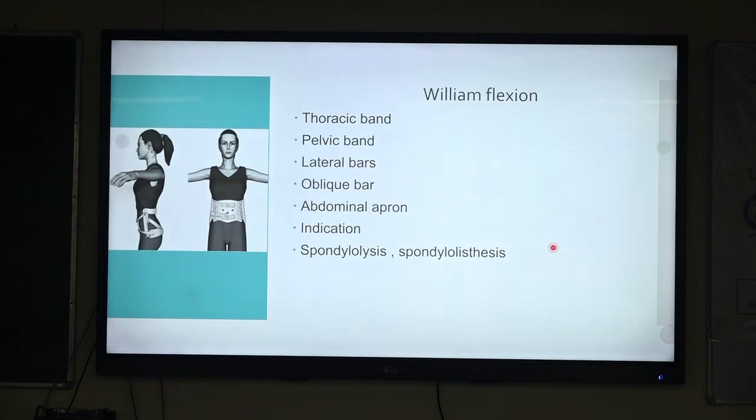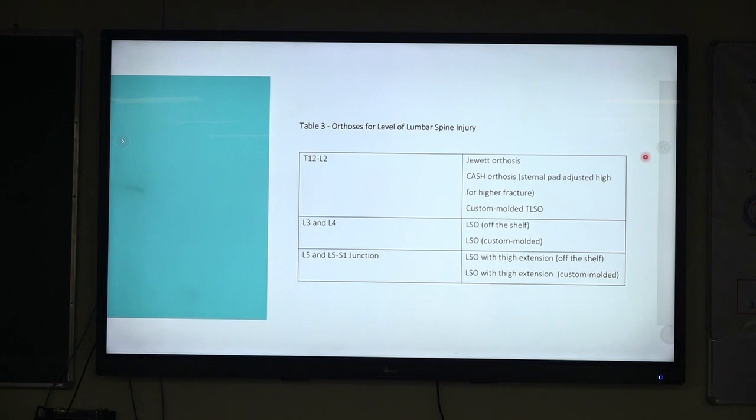Now the Williams flexion orthosis has a thoracic band, a pelvic band, lateral uprights, and an oblique bar also. This will provide better control of the lateral flexion, and it has an abdominal apron in front, so it is usually indicated in spondylolysis or spondylolisthesis. So these are the orthoses for the level of lumbar spine injuries.